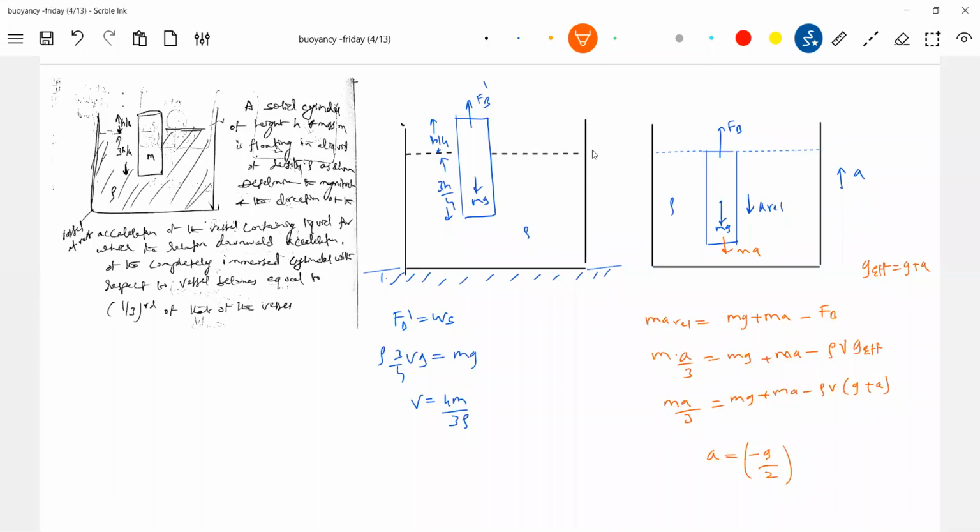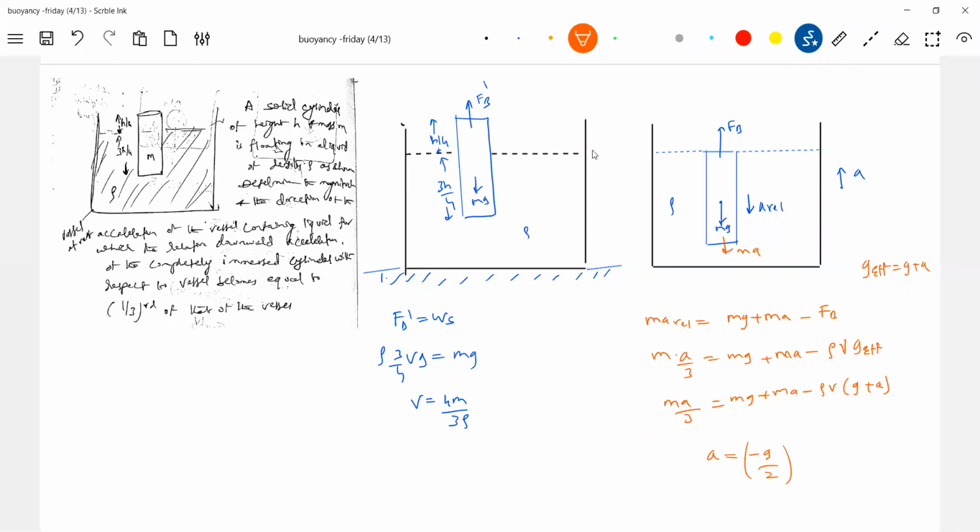I got negative, minus g by 2. Negative sign is there. What to interpret here? It should be upward only.